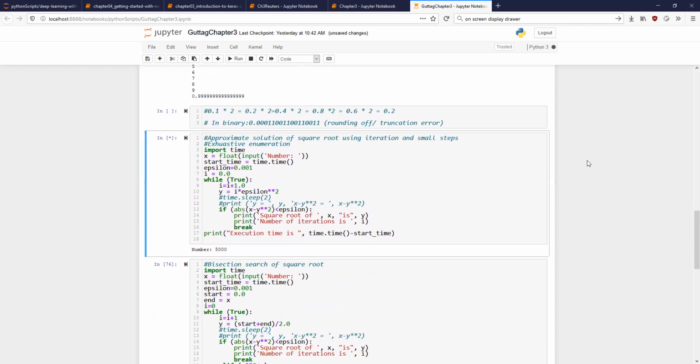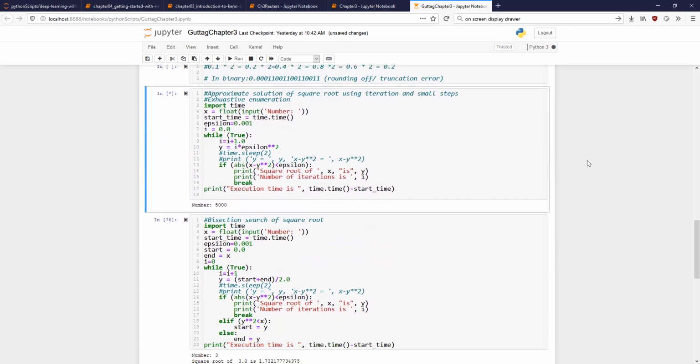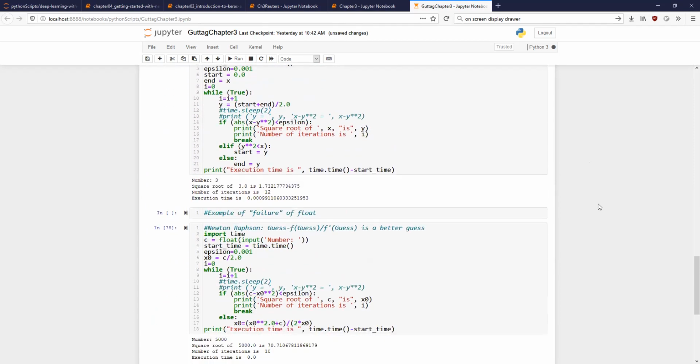Is the execution time longer here? It is still running. So probably into minutes. Once it stops, we'll see it.